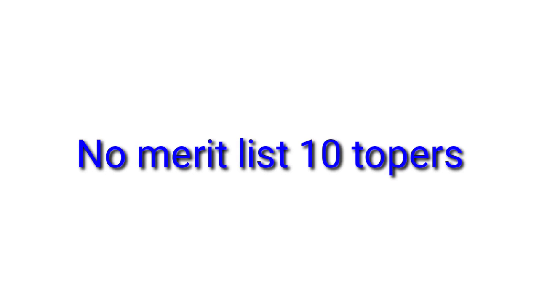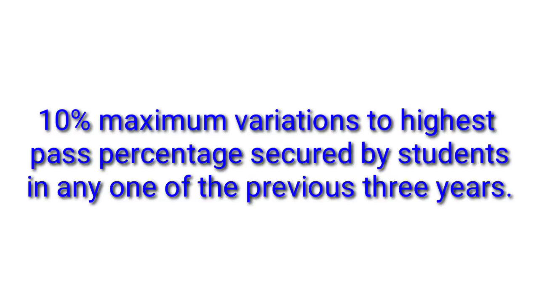No such 10 toppers we will get this year, and the result prepared for any student for a particular school can't vary more than 10% of any of the 3 previous year examination held for that particular school, board examination. So this is the examination pattern. This is the annual pattern, result pattern, and the evaluation pattern is clear to all of you.